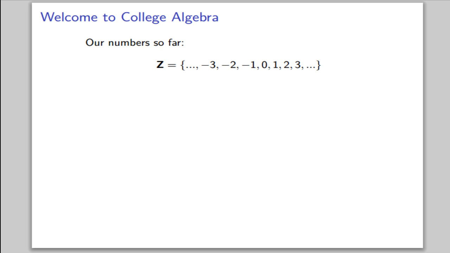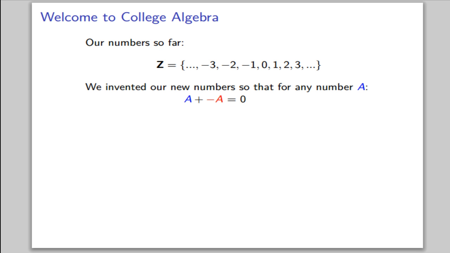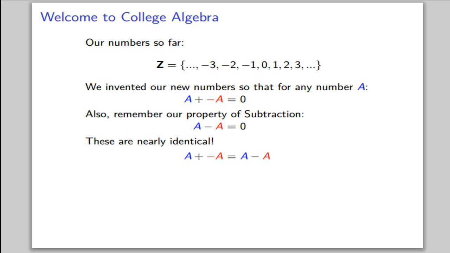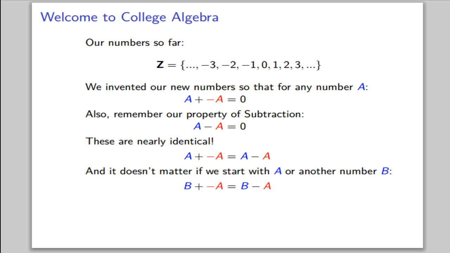Let's look back at what we learned so far about our integers. We invented our new numbers so that for any number a, a plus negative a was 0. But also remember our property for subtraction, that a minus a is 0. These are nearly identical. A plus negative a equals a minus a. And it doesn't matter if we start with a or another number b. In general, b plus negative a is the same as b minus a.